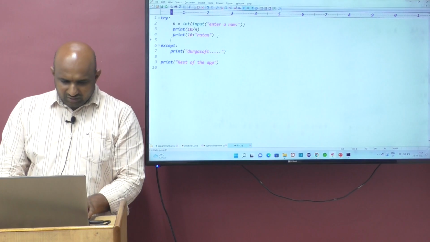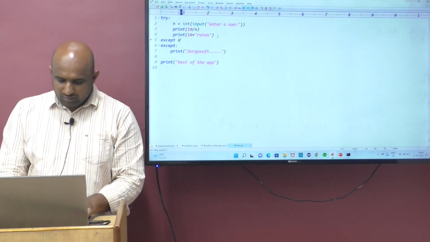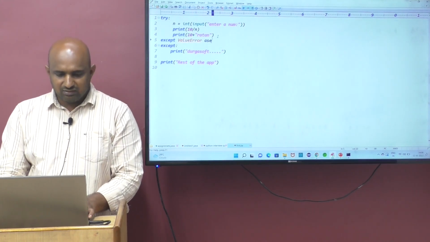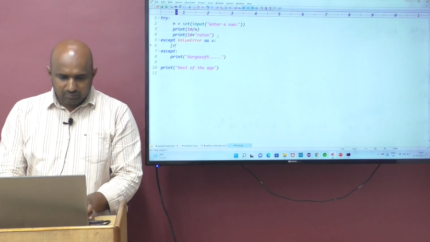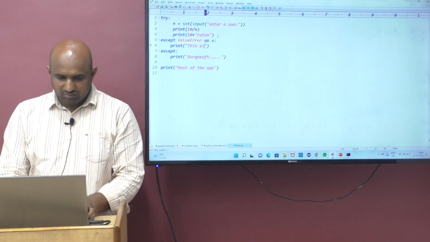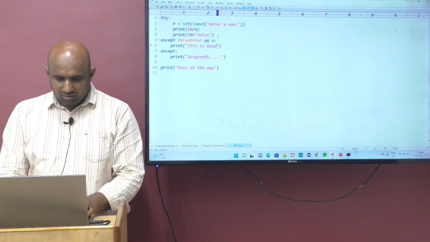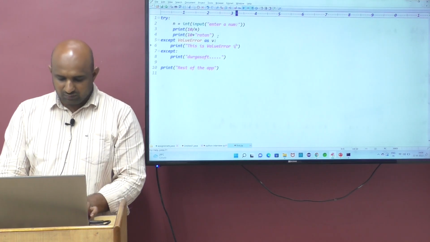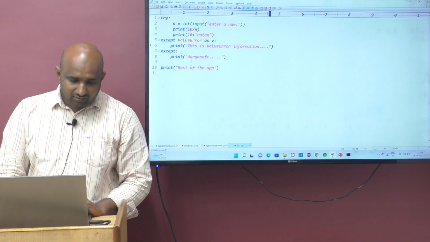I told you that along with the default except, it is possible to take a normal except block. In the normal except block, you can write ValueError as e, and take a print statement saying this is the ValueError information.